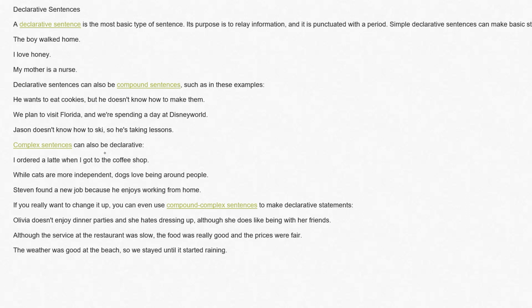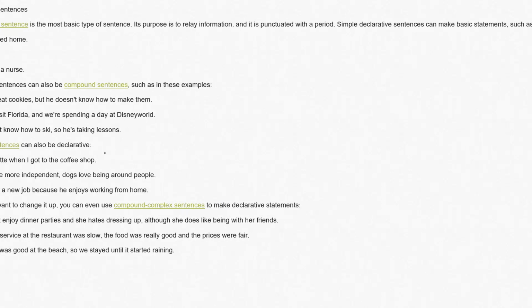If you really want to change it up, you can even use compound complex sentences. Olivia doesn't enjoy dinner parties and she hates dressing up. These are complex sentences. So a declarative sentence can be compound, can be complex and simple. It can be both complex and compound.